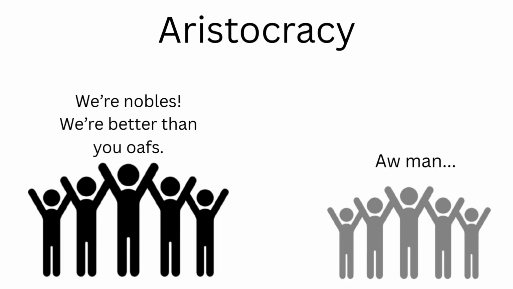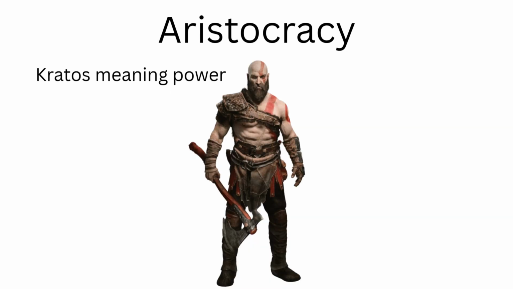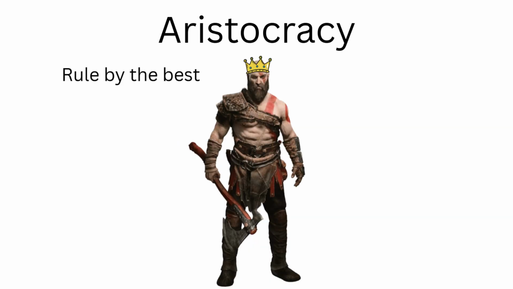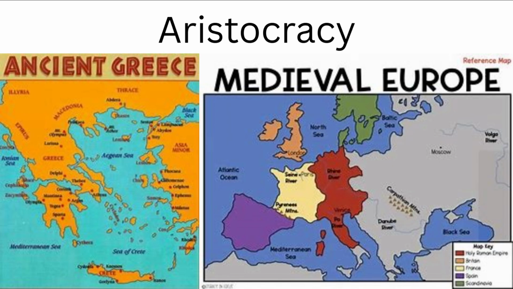Aristocracy. Aristocracy is a form of government in which power is held by a small, privileged ruling class, often based on hereditary titles or wealth. The term originates from the Greek words aristos, meaning best, and kratos, meaning power, implying rule by the best. Historically, aristocracies were common in societies where nobility or elites governed, such as in ancient Greece or medieval Europe.